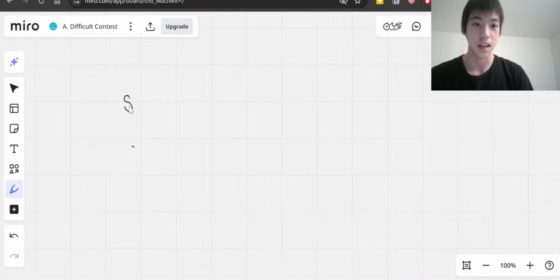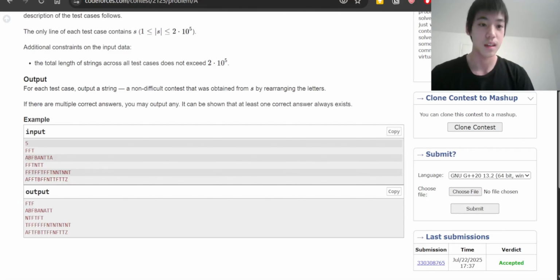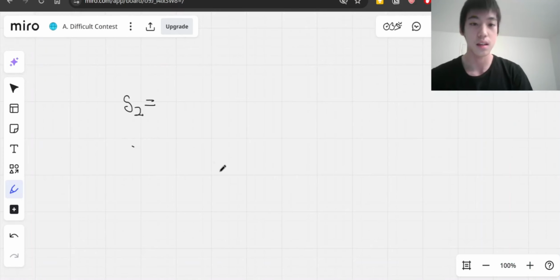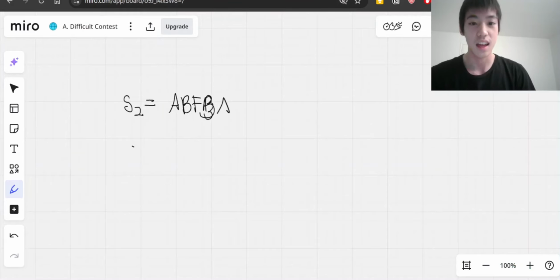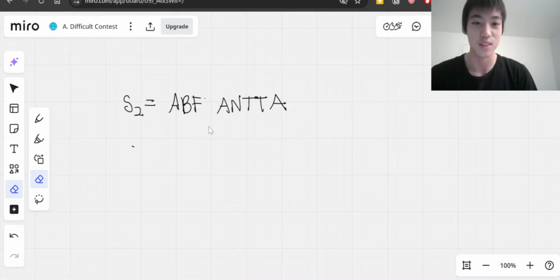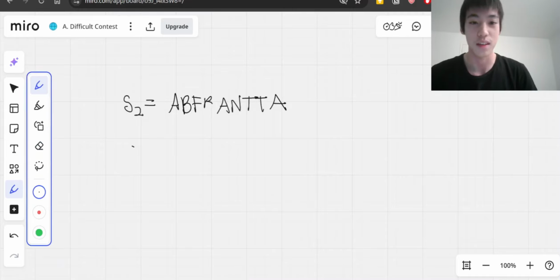I'm writing S2 just to denote that this is the second test case: ABFBANTTA. I'm just going to fix this B because it looks quite weird, for the sake of readability.